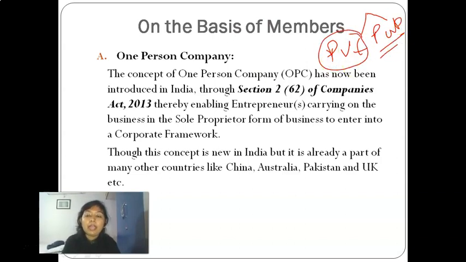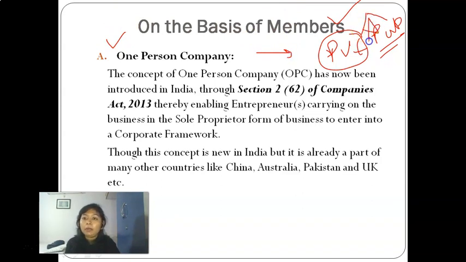Okay, private and public. You can note it on a blank page on the back side, which companies are private companies and which will be public companies. No company will fall beyond this category, irrespective of the name of the type of company. So first we'll talk about OPC, that is, one person company. Again, it's a private company.